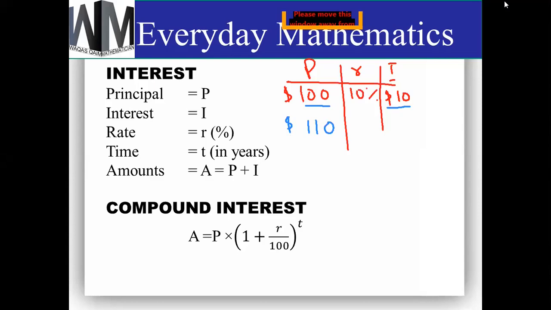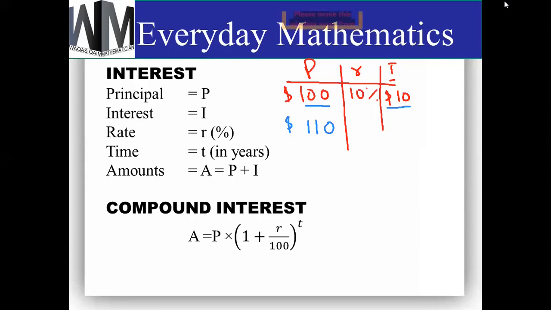In simple interest, the principal at the beginning of the contract remains the same, but in compound interest your principal will change after every year. The interest of every year will be added into your principal, and then the new year will have a new principal.